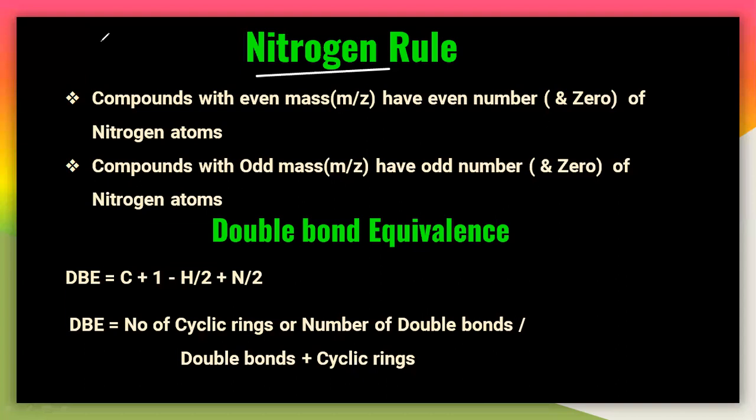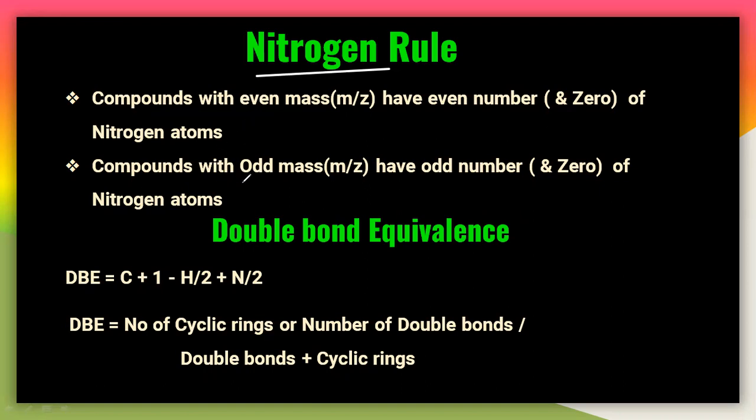So first, let us understand the nitrogen rule. Then we will see the double bond equivalence. So what is the nitrogen rule? The nitrogen rule is nothing but this: compounds with even mass have an even number of nitrogen atoms. So if a particular sample's molecular ion has an even mass, then definitely the number of nitrogens will be even or zero.